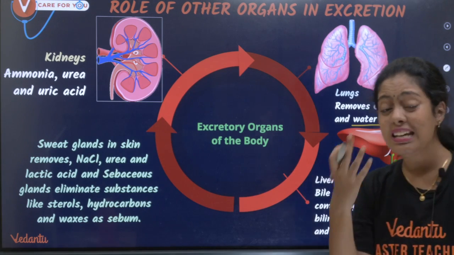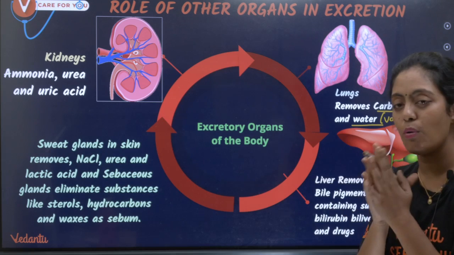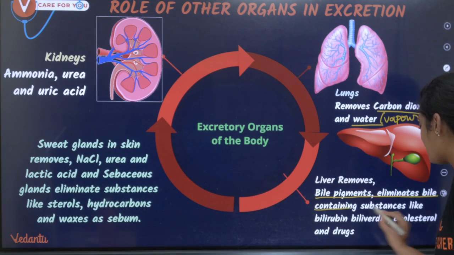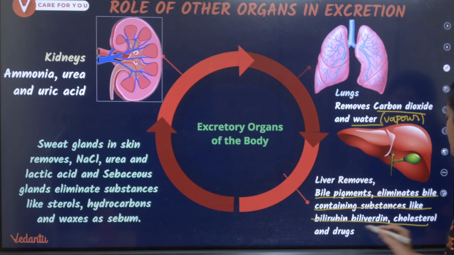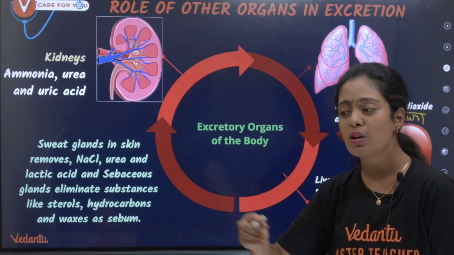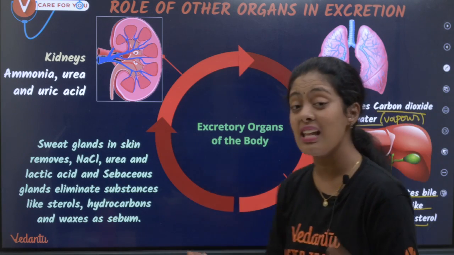Then you have liver. So liver is a detoxifying organ பசங்களா. உங்க கிட்னிக்கு அடுத்தது liver ரொம்ப ரொம்ப முக்கியமான organ. It has bile pigments. It eliminates bile containing substances like bilirubin, biliverdin, cholesterol, drugs. Even the alcohol which you drink is detoxified in the liver only. Okay, அதுக்கு அடுத்தது skin.